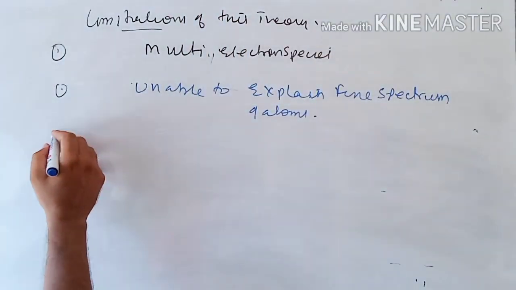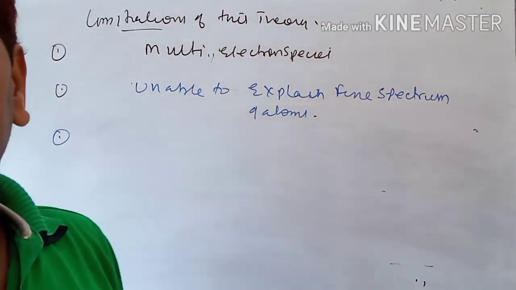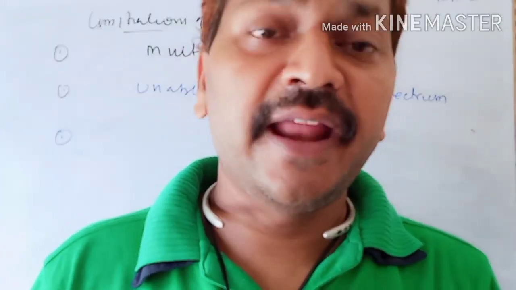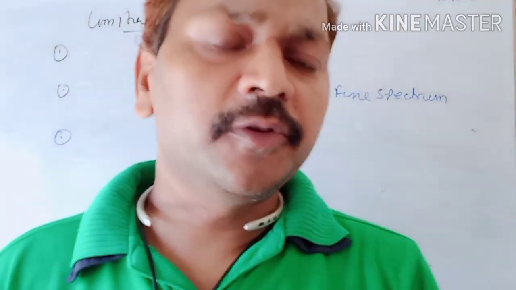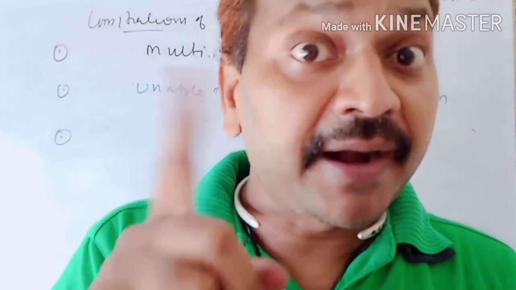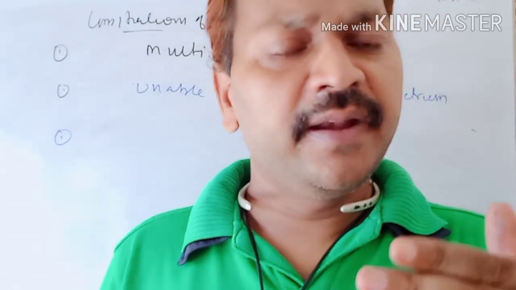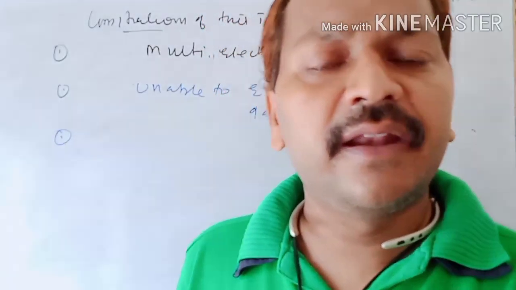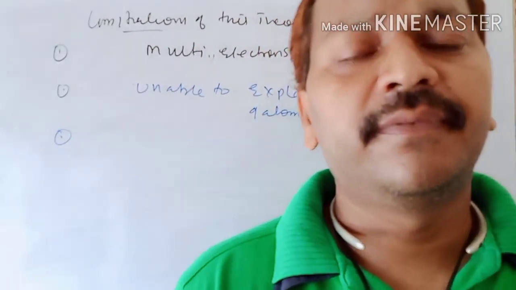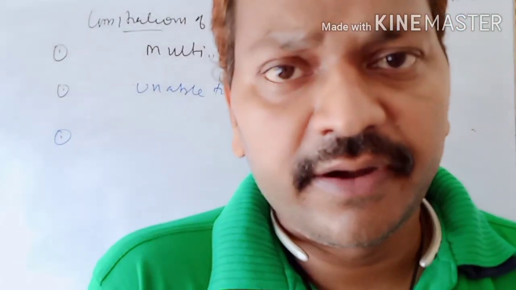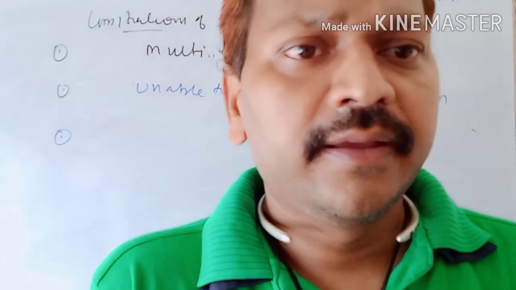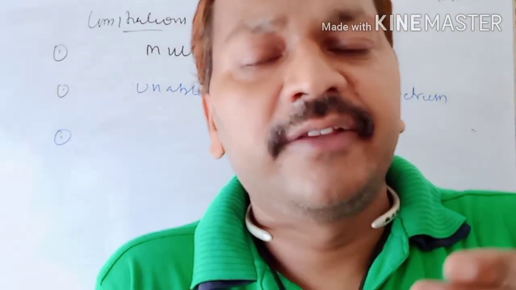Now the next important point: Bohr's theory explains only the particle nature of the electron. When scientists did advanced study of the atom, they found the wave nature of the electron, the dual nature of the electron.